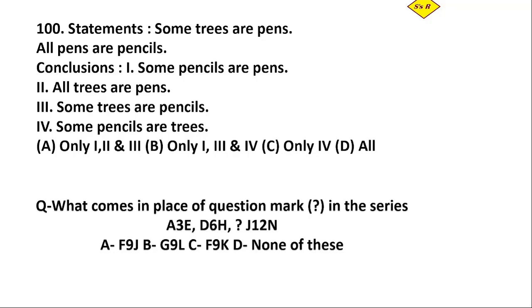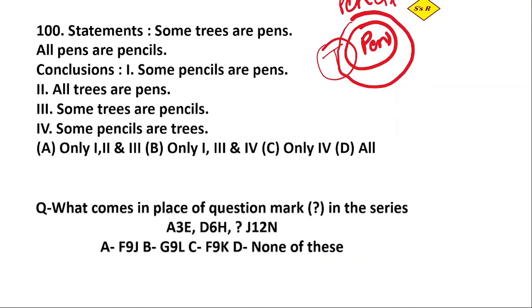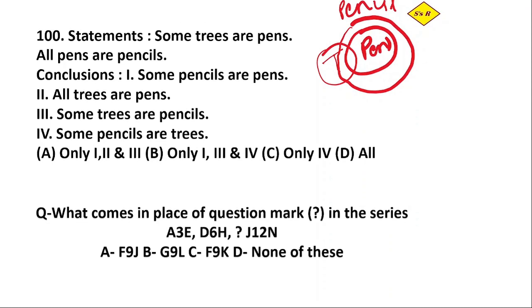Some trees are pens. Let me draw a diagram. Some trees are pens. All pens are pencils. Now they have asked the conclusions. Some pencils are pens. Yes, because all pens are pencils, some pencils are pens. We have seen from here. This conclusion is true. Next, let's go to the second conclusion.